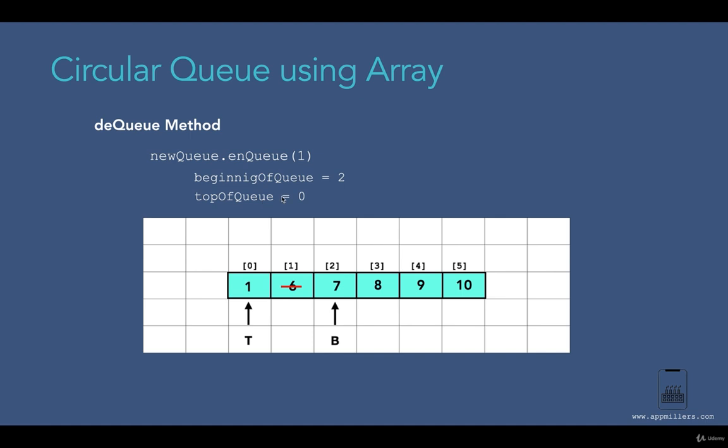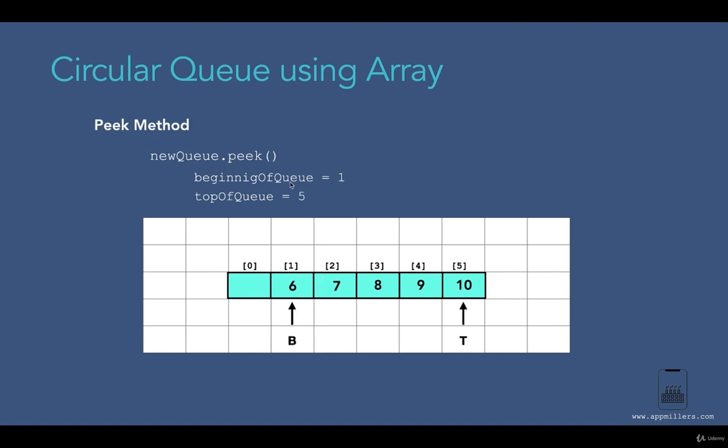Now based on top of queue, we can easily identify whether this element is the first element in our queue or the last element. So with this, every time we have an empty cell over here, we can easily identify it and reuse it in the future. As you can see, we will not have any wasted empty cells. Every time we have an empty cell, it means that our queue is not full. So this empty cell can be used for future elements that we want to insert into this queue. With this, our dequeue method will take constant time complexity, because we are not shifting the places of elements. We are just using empty cells that are available. Now let's continue to the next method.